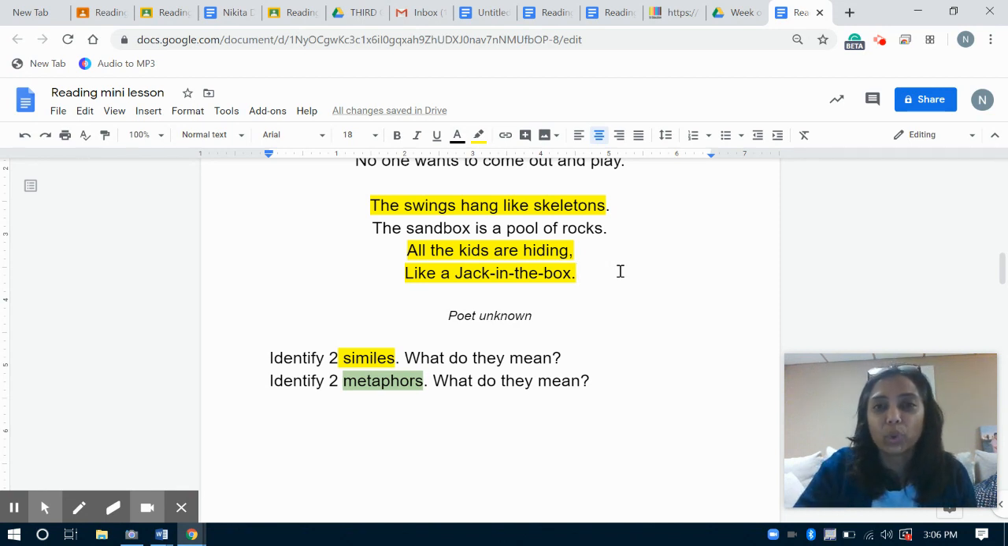If you think about a cold winter day, everyone's inside, right? And think about that box, the jack in the box. The actual clown is inside, tucked away inside the box. So making that connection. And so when it's a nice day, everybody just comes out. So all the kids are hiding like a jack in the box. Here's that word like again for the similes. Okay. So we did similes.